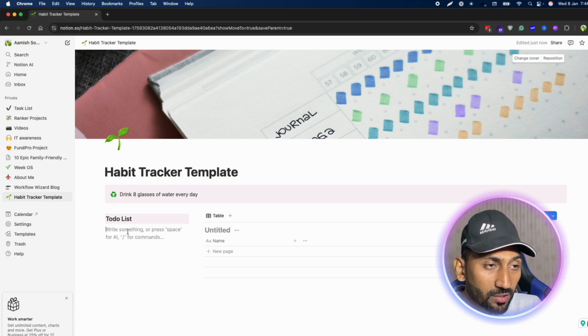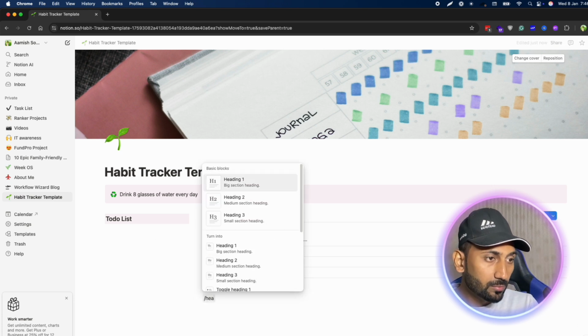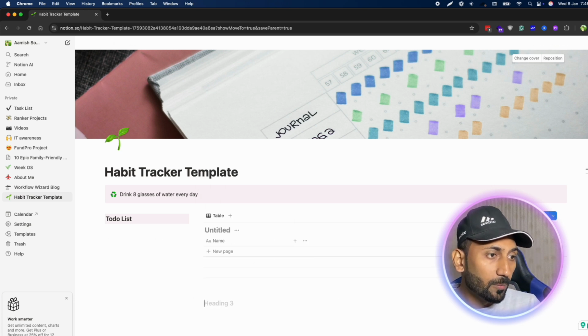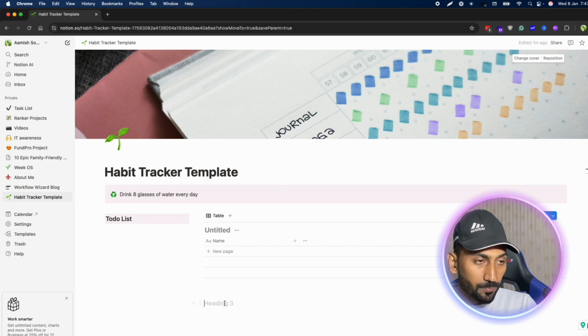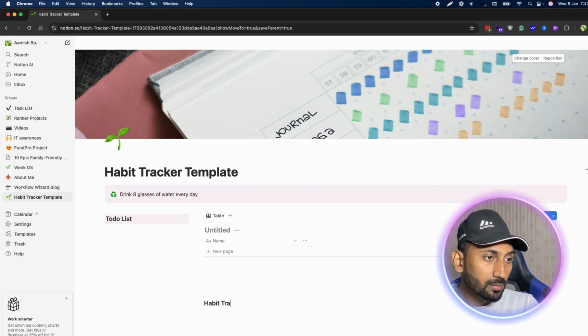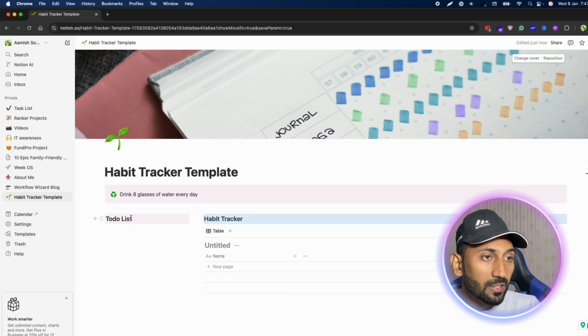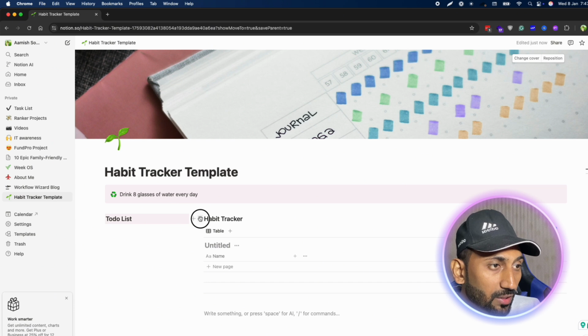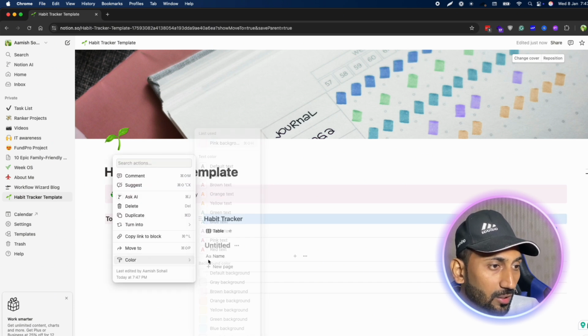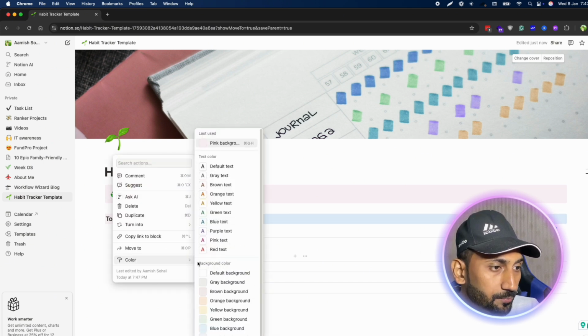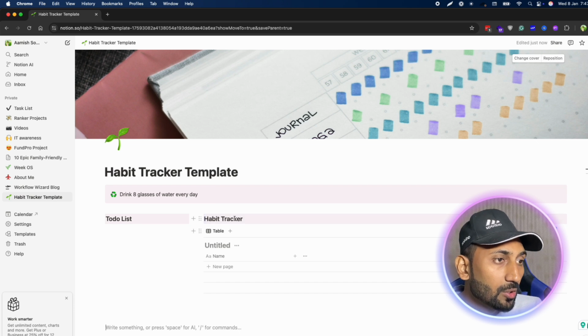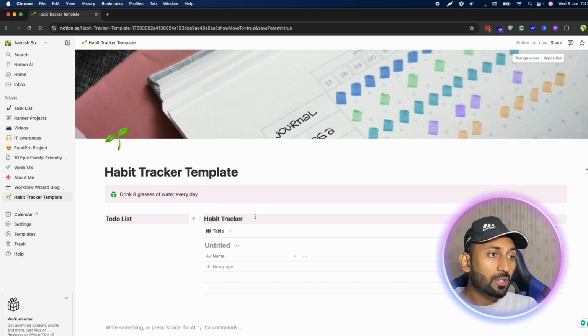Okay, the to-do list, this is the heading, but for the right side we did not add the heading. Let me add the heading below here, then I will drag it on top. Heading will be habit tracker and I will drag it on the top, you see here, so that it aligned with the right side. Similar to the left side, I will also add the color of this one to pink background. Okay, now we have to-do list and we have the habit tracker.